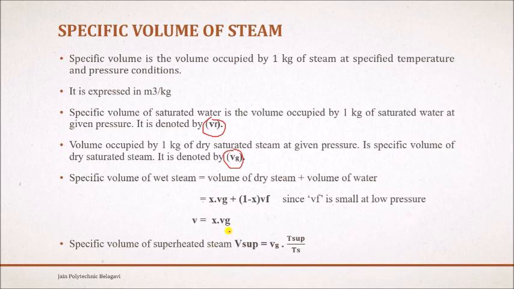In the same way, what will the specific volume of dry steam be in this formula? x will be 1 because there will be no water particles in it, so its dryness fraction x will be 1. So the specific volume for dry steam is simply V equal to Vg. That is the specific volume of dry steam.